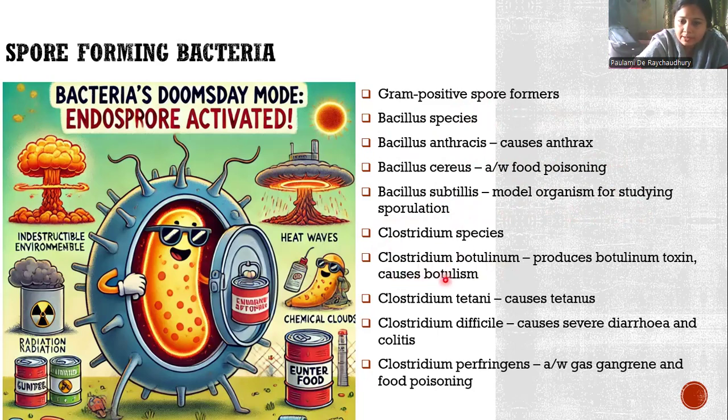Clostridium species. Example, Clostridium botulinum, which produces botulinum toxin, hence causes botulism. Clostridium tetani causes tetanus. Clostridium difficile causes severe diarrhea, colitis, antibiotic-associated diarrhea. And Clostridium perfringens is associated with gas gangrene and food poisoning.